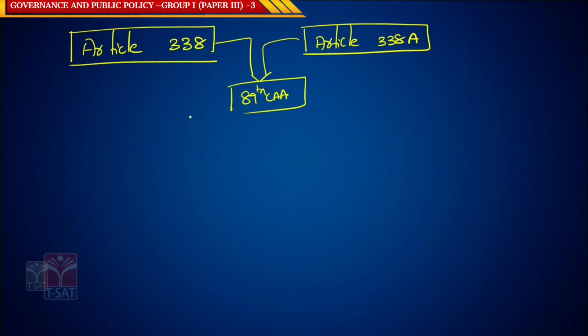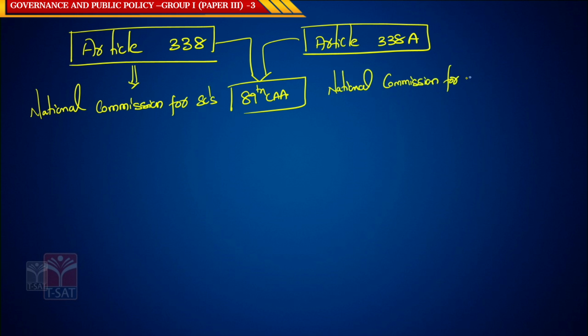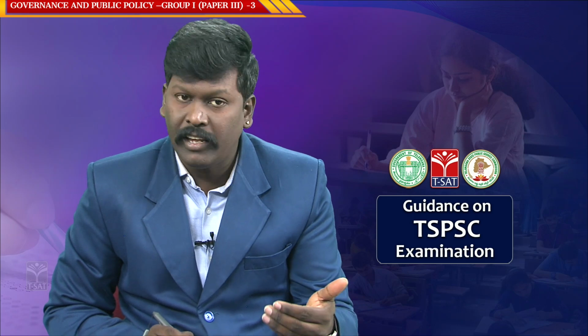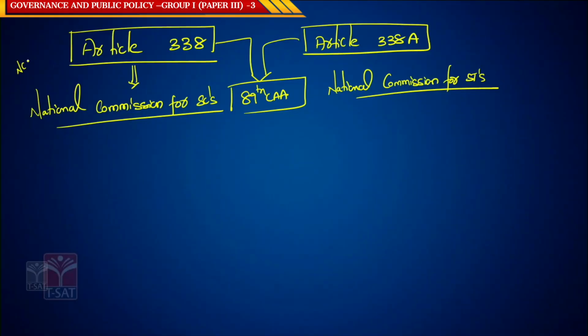The 89th Constitutional Amendment Act initiated the National Commission for SCs and we have the National Commission for STs. So, we have both. Article 338 talks about NCSC, and this is also called NCST.